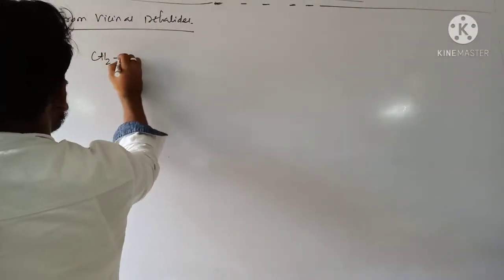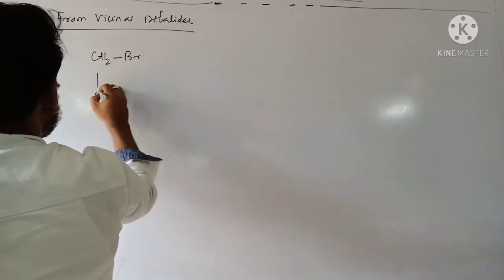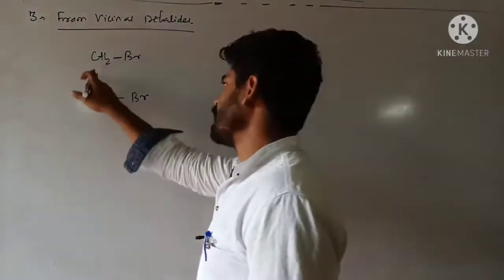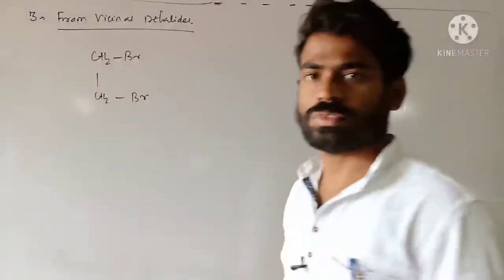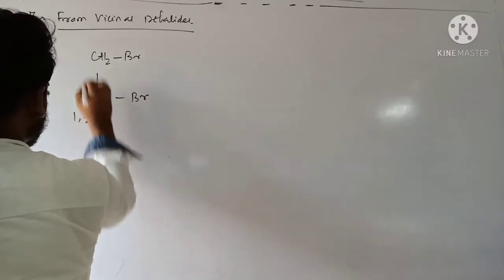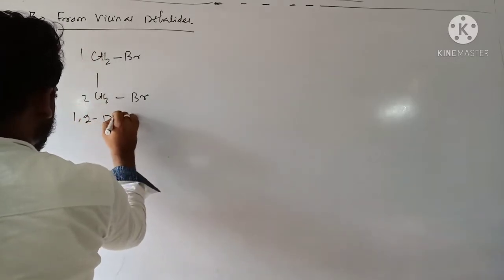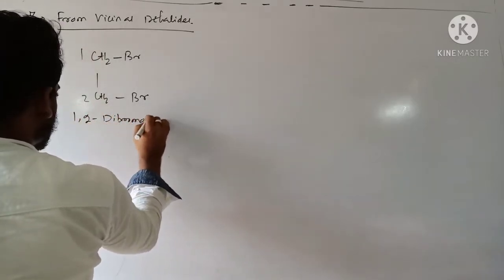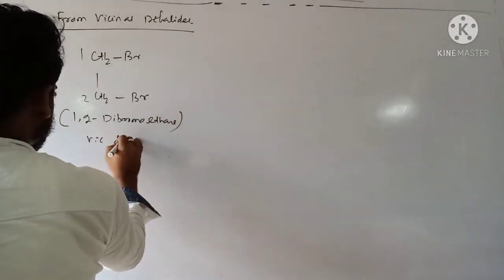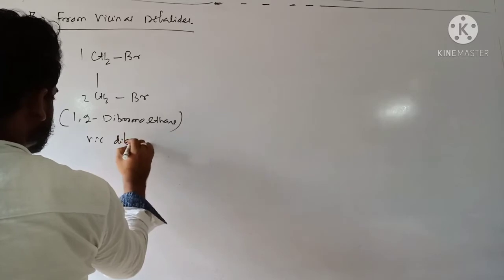Suppose CH2Br, CH2Br. So two halogen atoms are on two adjacent carbon atoms. That's why this is known as a vicinal dihalide. You can say 1,2-dibromoethane.